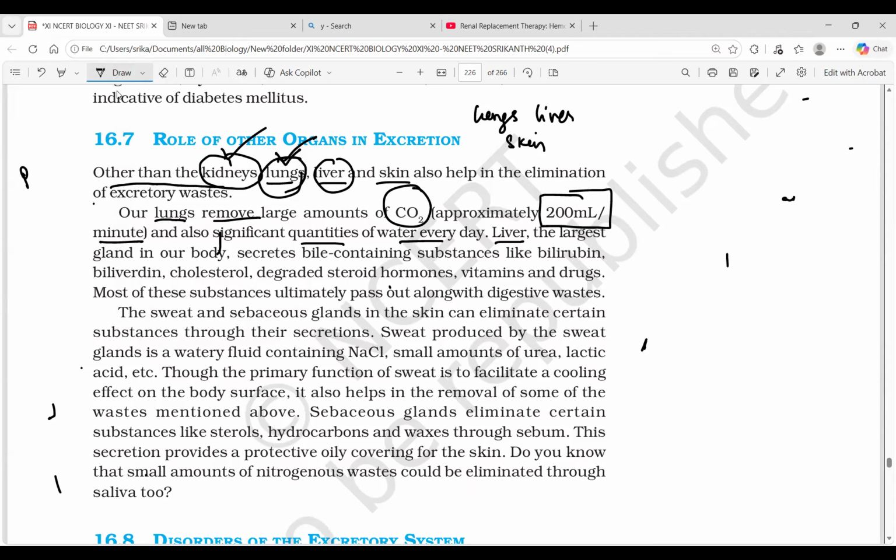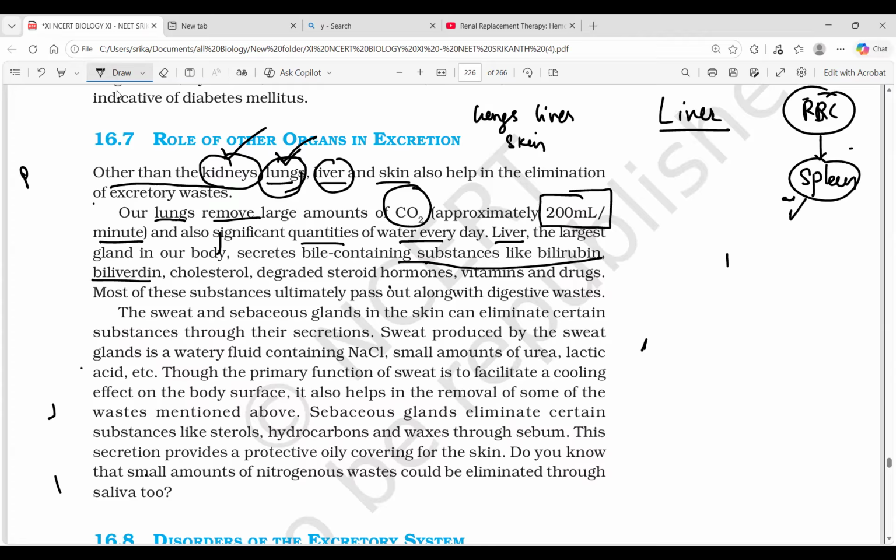Liver is the largest gland of our body. Then the liver, another process is given here. Liver secretes bile containing substances like bilirubin and biliverdin. What is the story of them? We know that after 120 days RBCs die. So who is the graveyard of RBC? Spleen.